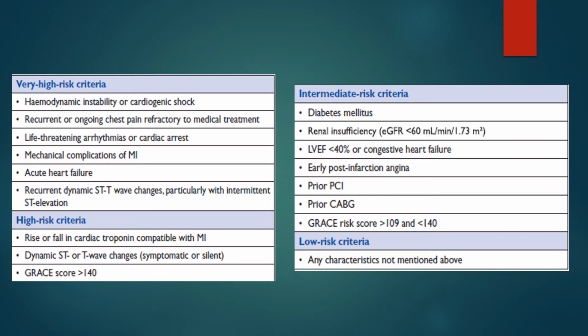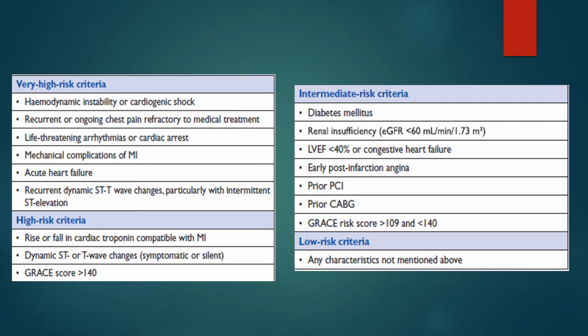If the patient has recurrent or ongoing chest pain, even if you give him optimal medical treatment, the patient developed an arrhythmia, life-threatening or cardiac arrest, the patient presents with mechanical complications as detected by echo, or the patient has acute heart failure with recurrent dynamic ST-T changes, particularly with intermittent ST elevation. These are the very high risk criteria.